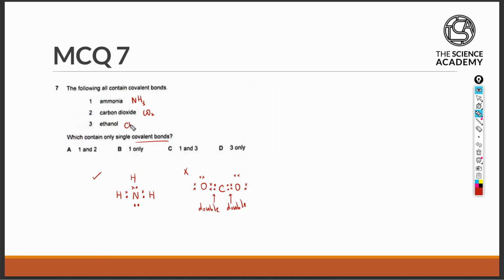Ethanol has a molecular formula of CH3COOH. From our knowledge in organic chemistry, we can draw out the simplified structure of ethanol as this. We see that there are all single covalent bonds except this specific bond between the carbon and the oxygen in the carboxylic acid group. So it is incorrect to say that ethanol contains only single covalent bonds. Therefore, only ammonia contains single covalent bonds, and B is the correct answer.